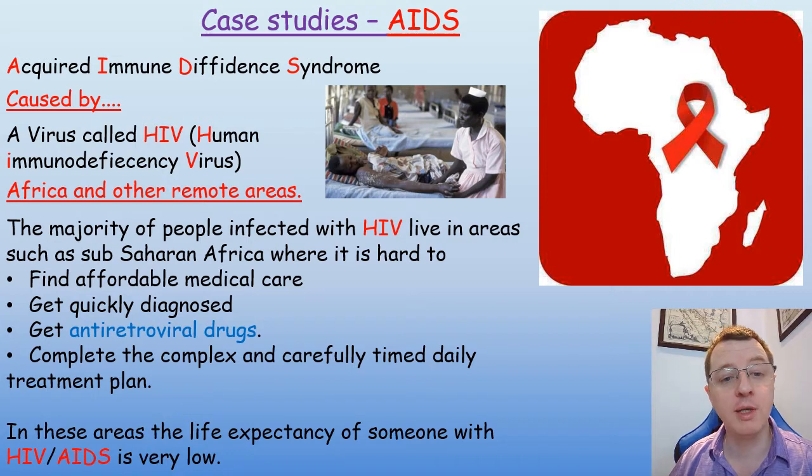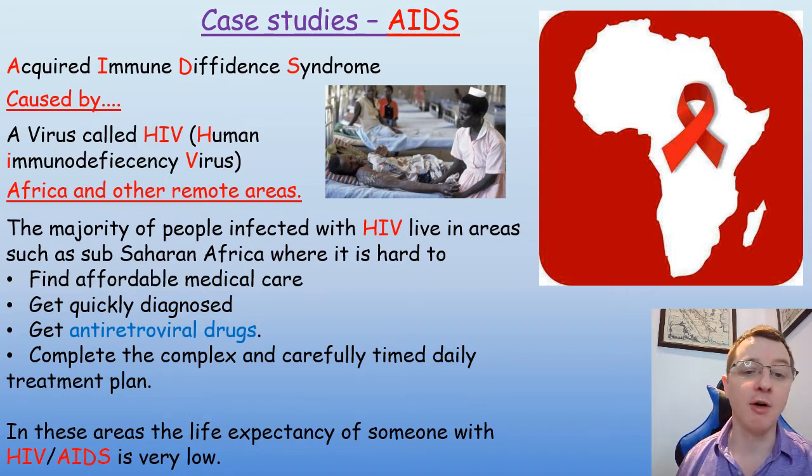The majority of people infected with HIV live in areas such as sub-Saharan Africa, where it's hard to find affordable medical care, to get a quick diagnosis, to get antiretroviral drugs, and to complete the complex and carefully timed daily treatment plan.